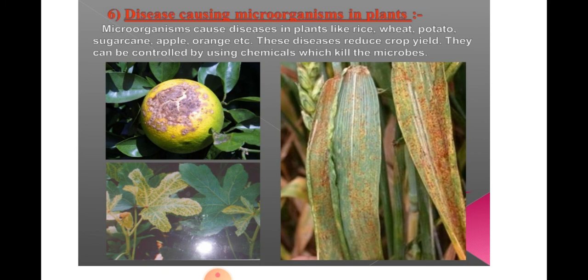So to control it, we can use chemicals, and we can spread chemicals, and it will help us to kill the microbes, and it will also help us to increase crop yield, because these diseases can reduce crop yield, so we need to control it. You can see some pictures of how microbes harm the plants.